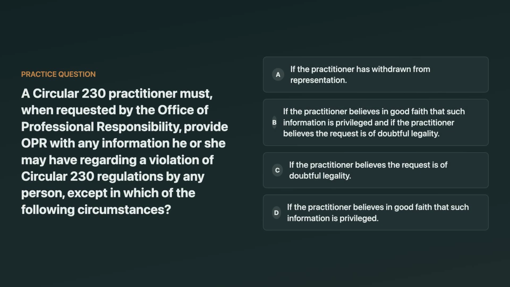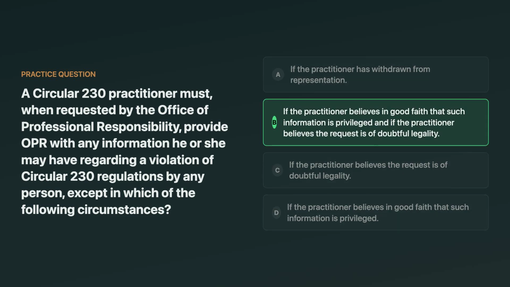A Circular 230 practitioner must, when requested by the Office of Professional Responsibility, provide OPR with any information he or she may have regarding a violation of Circular 230 regulations by any person. When is the practitioner not required to provide that information? The options include withdrawing from representation, privilege, and whether the request is of doubtful legality. Think about it.